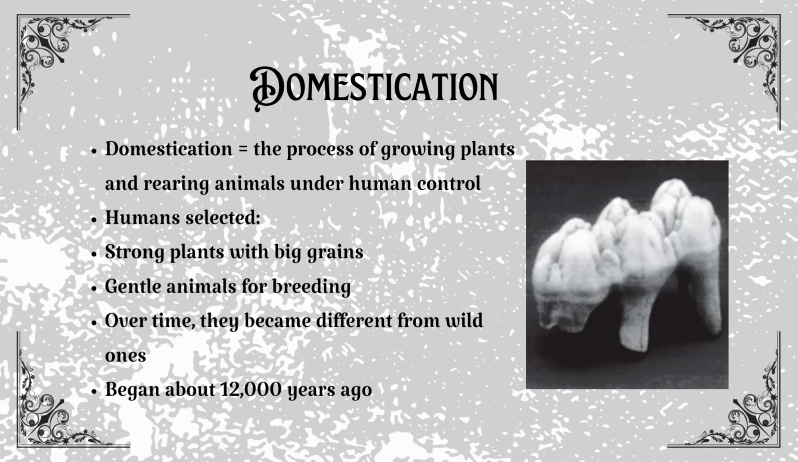Look at the example from your book, the teeth of a wild pig versus a domesticated pig. The wild one's teeth are sharper and larger, built for defense, while the domesticated ones are smaller because it no longer needed to fight for survival. This change didn't happen in a few years, it took thousands.